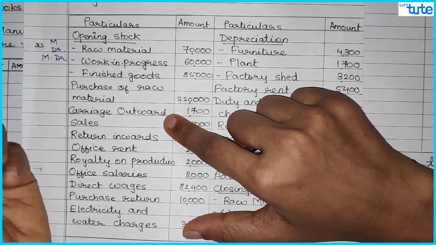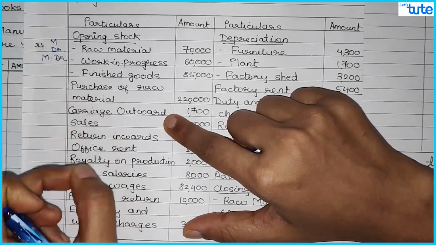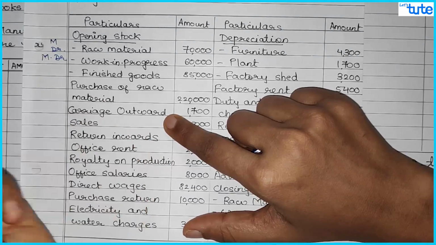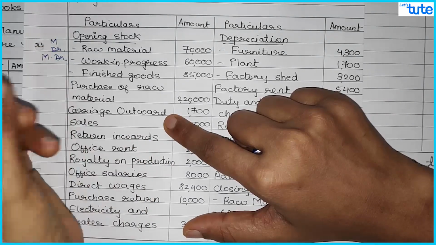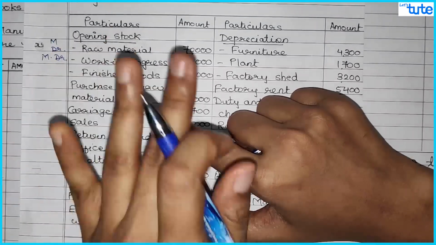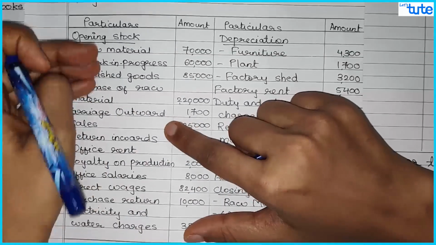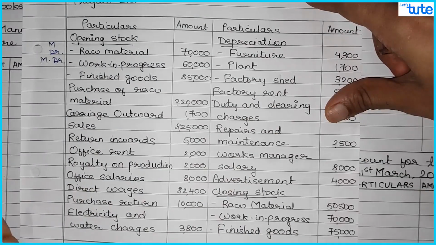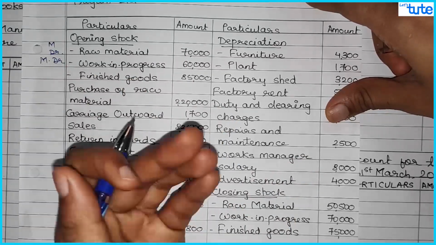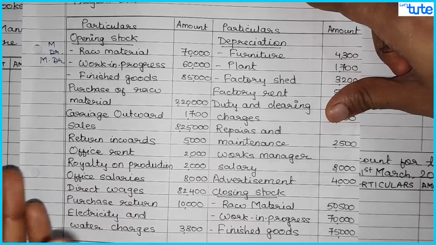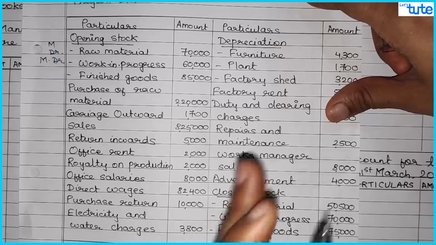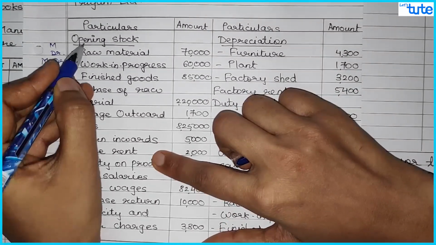Now in your exam, if it is not allowed to mark the items on question paper, please avoid that, or else you just mark with the pencil and erase it after you have solved the sum, or else you can try avoiding the markings and directly just read the question once and start posting the items. But since we are discussing over here, I am writing the items so that you will get the reference where the items will go, whether manufacturing account, trading account and profit and loss account, and in each whether debit or credit. So next, opening stock of finished goods.